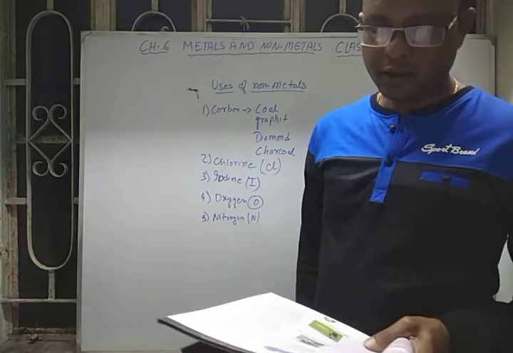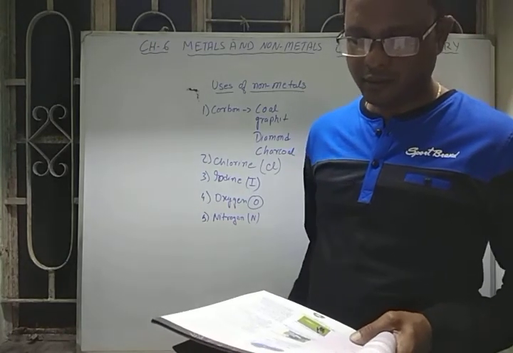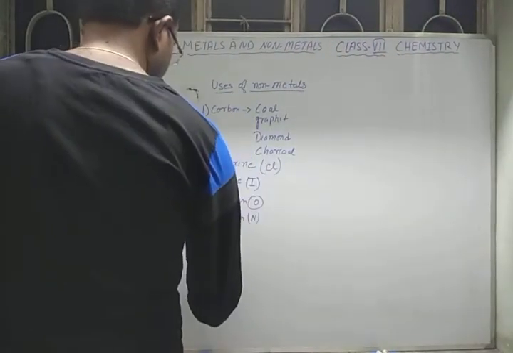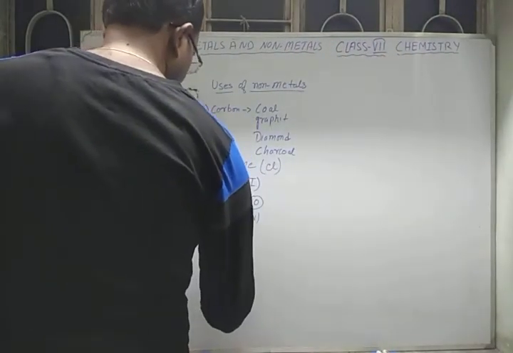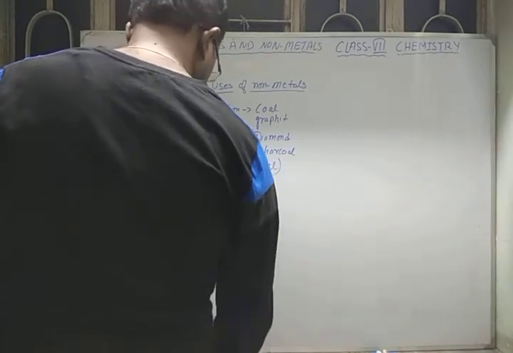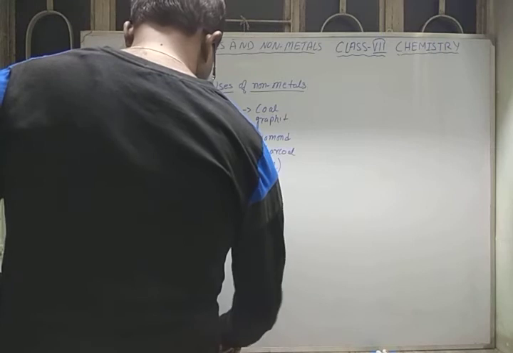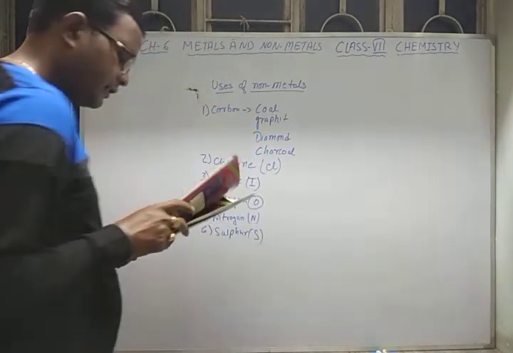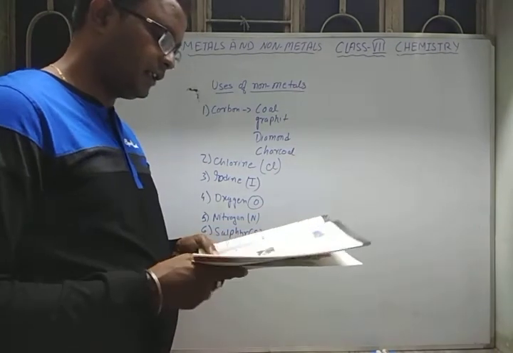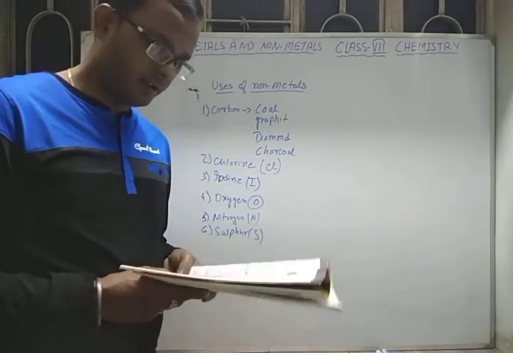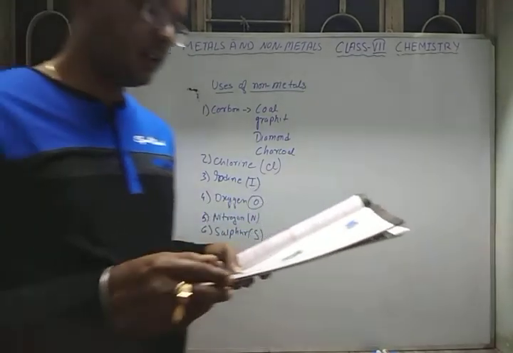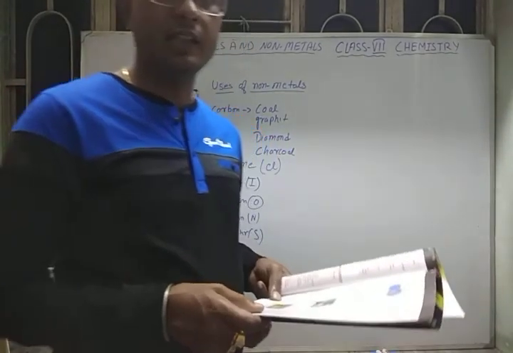Next type of non-metal is sulfur, S. Okay. So here sulfur we are using for many purposes. It is a yellow crystalline soft solid. Sulfur is also used in the manufacturing of pesticides and insecticides.